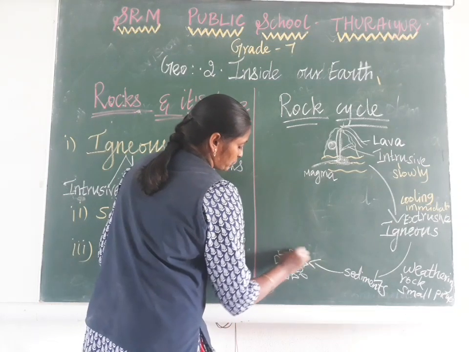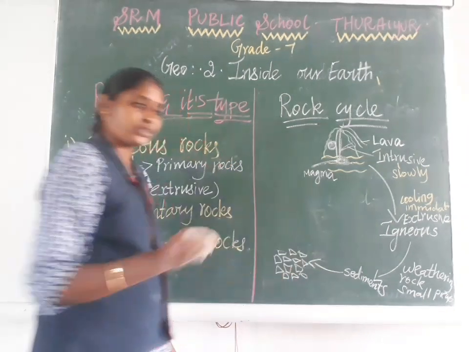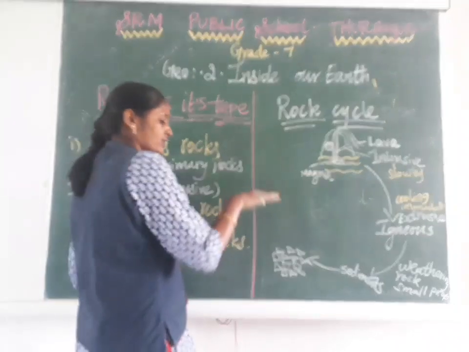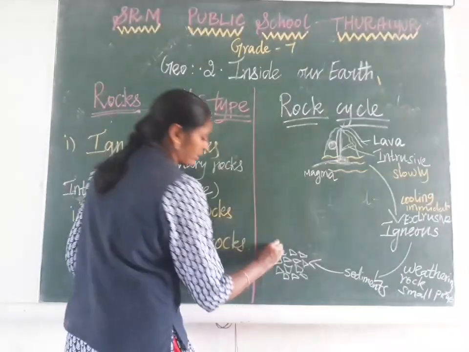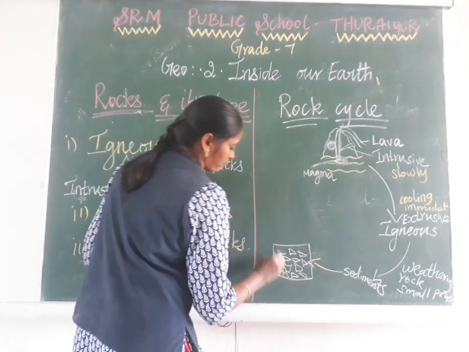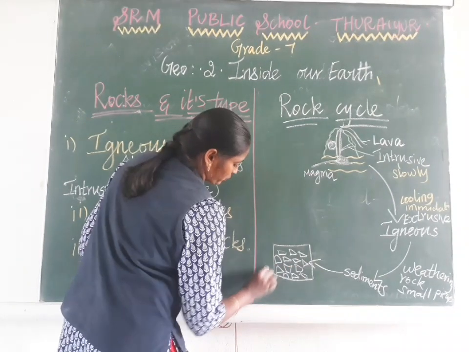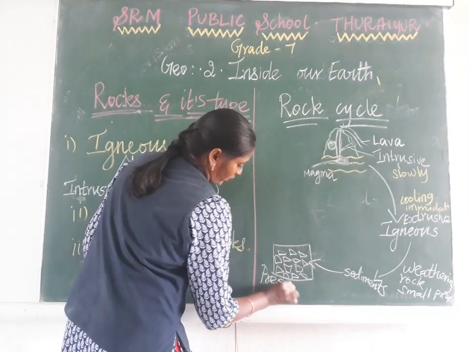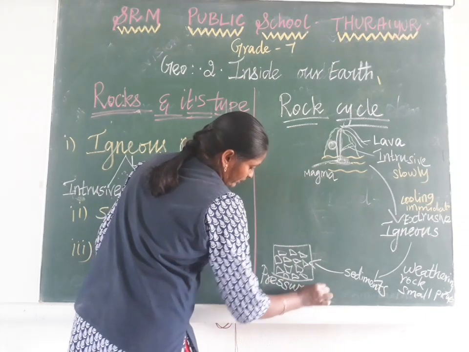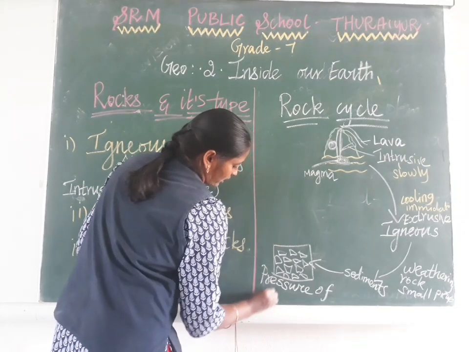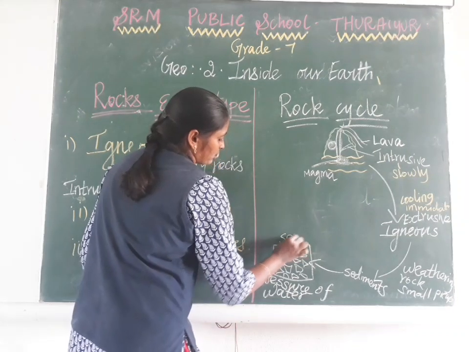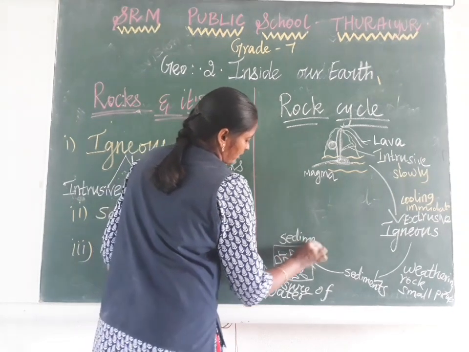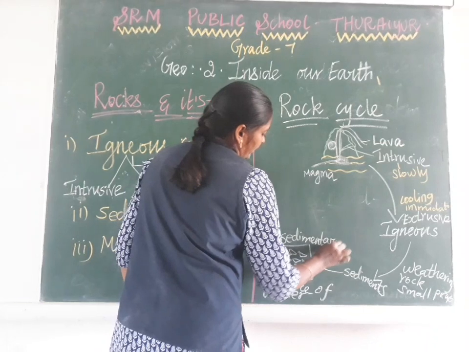It settles down, so due to the pressure of water, these sediments change into sedimentary rock.